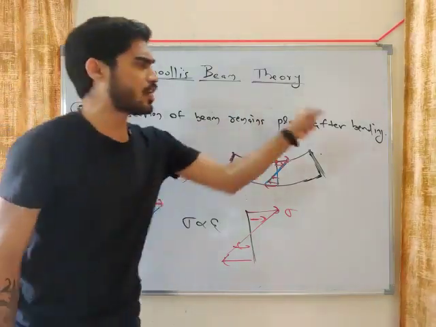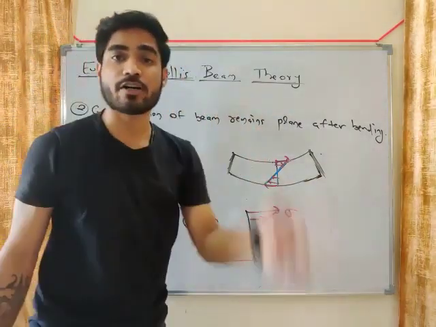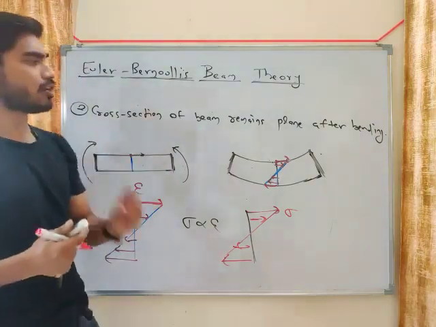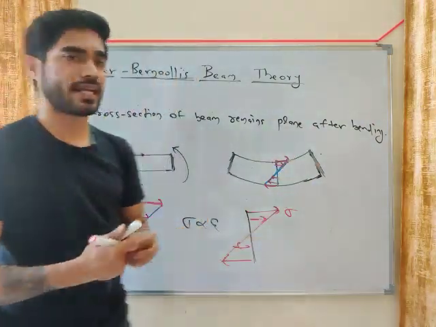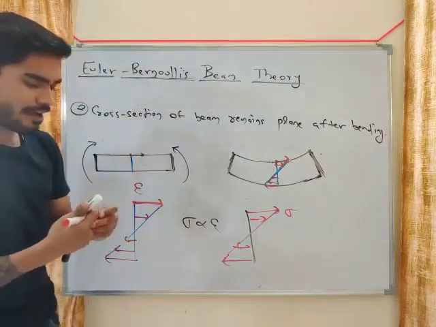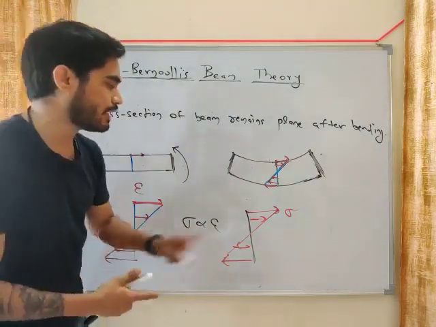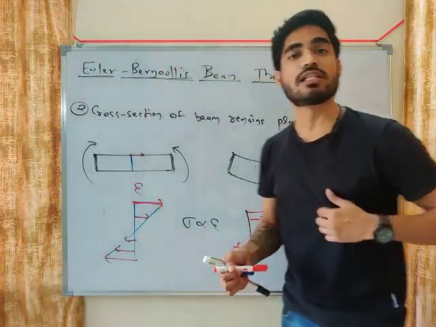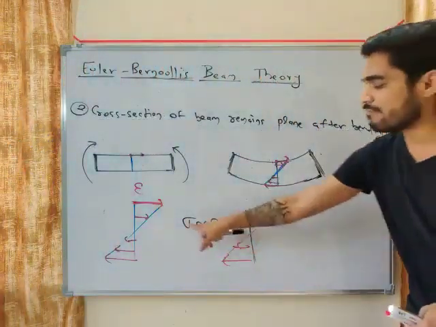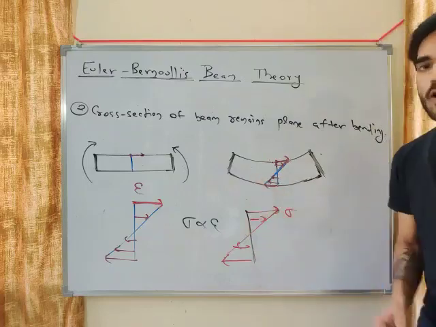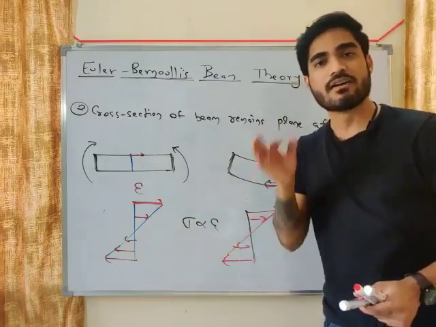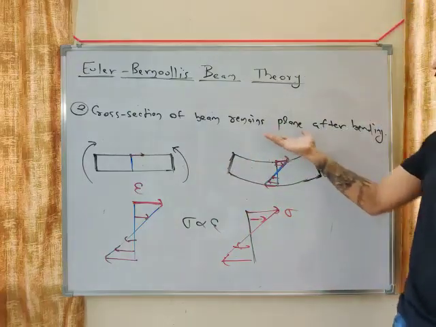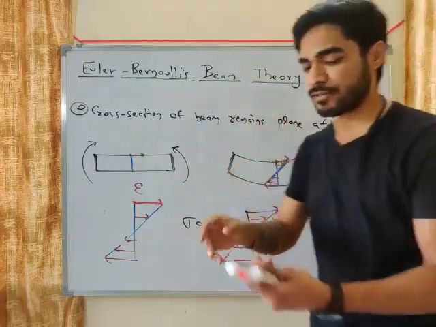So what is the meaning of this assumption? Very important to understand, my friend. You will get theory question. So cross section of beam remains plane after bending means the sigma from top to bottom will vary linearly. So in the bending equation, you will see that sigma will vary linearly from top to bottom. The equation of sigma will be linear equation. Why? Because we are assuming that the cross section remains plane after bending.